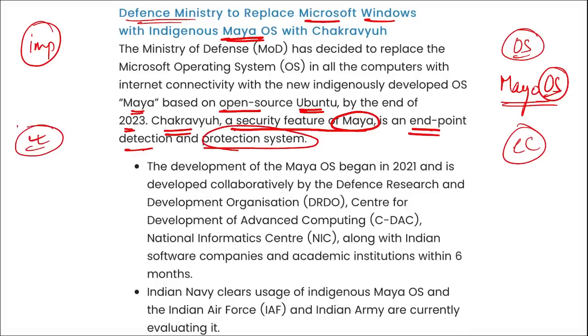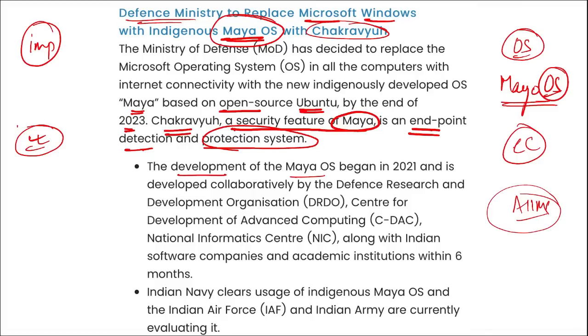Important, do take a note, because as I just mentioned, because of the rise of cyber issues, because of various breaches in the data of various organizations, even recently in AIIMS Delhi they were hacked, right? And data of various patients, doctors, VIP patients were also taken from that, which is a security breach. So in order to avoid such security breaches, Defense Ministry has now replaced Microsoft Windows with their indigenously developed operating system, that is Maya OS, and they will be using Chakravyuh, that is a security feature of Maya.